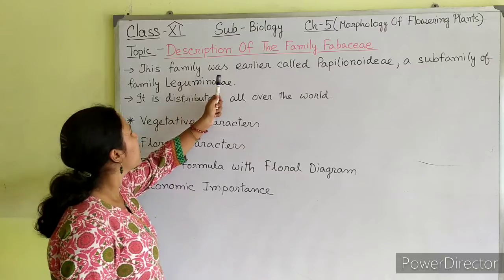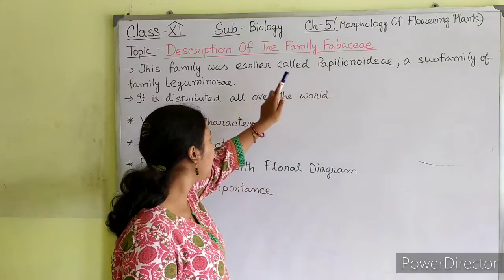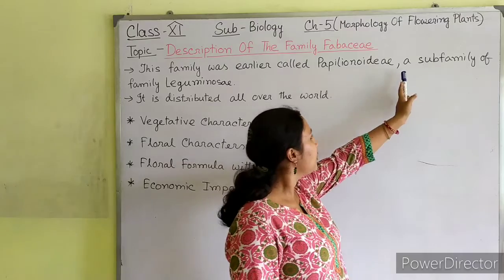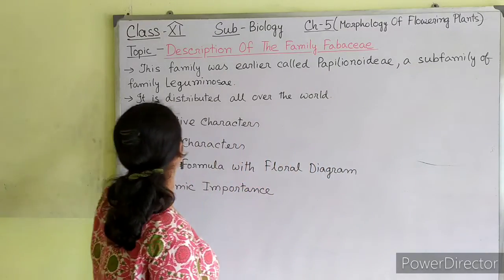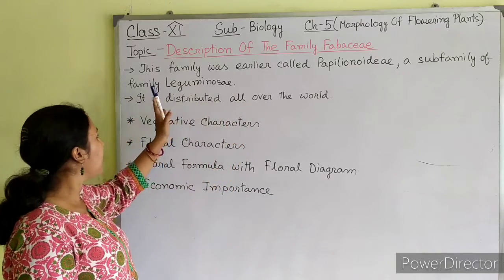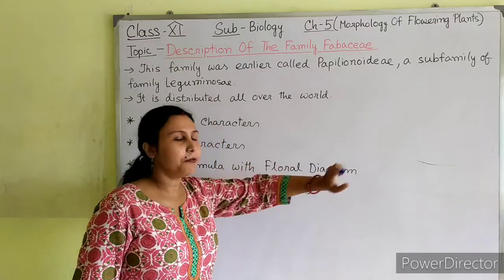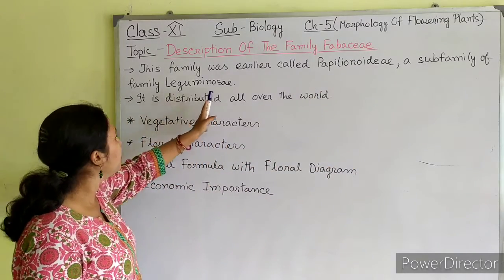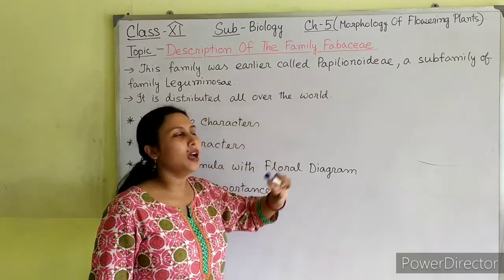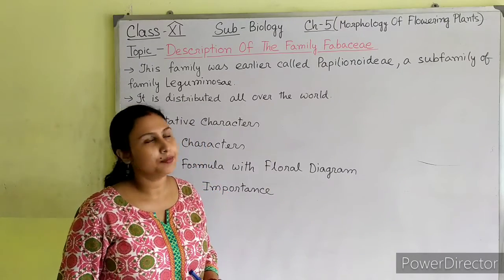This family was earlier called Papilionoideae. So, the family Fabaceae was earlier called Papilionoideae, a subfamily of family Leguminosae. It is distributed all over the world.